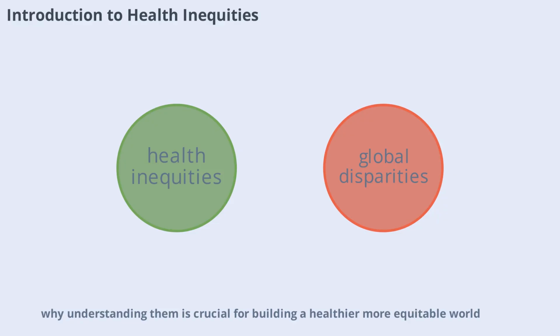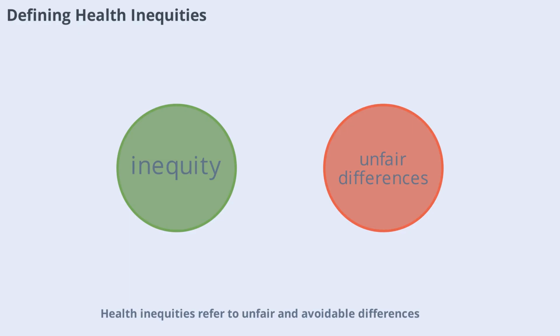more equitable world. Let's begin by defining what health inequities are and why they matter to everyone, regardless of where you live. Health inequities refer to unfair and avoidable differences in health status seen within and between countries. These are not simply differences, but are rooted in injustice. For example, a child born in a low-income country may have a much higher risk of disease or early death compared to one born in a wealthier nation. These gaps are influenced by factors like poverty, education, and access to healthcare. Understanding this definition helps us see that health inequities are preventable and not inevitable.